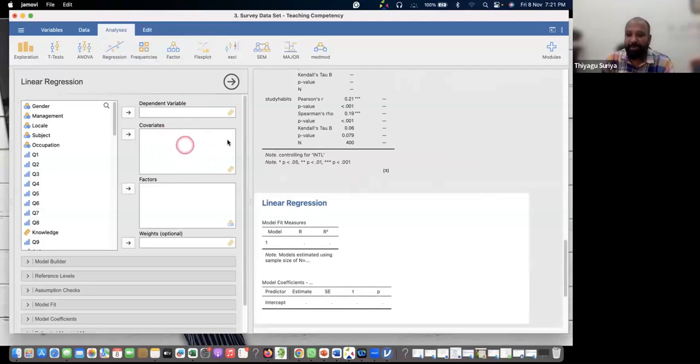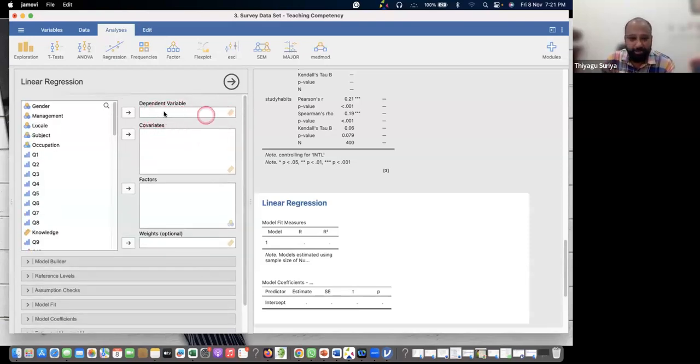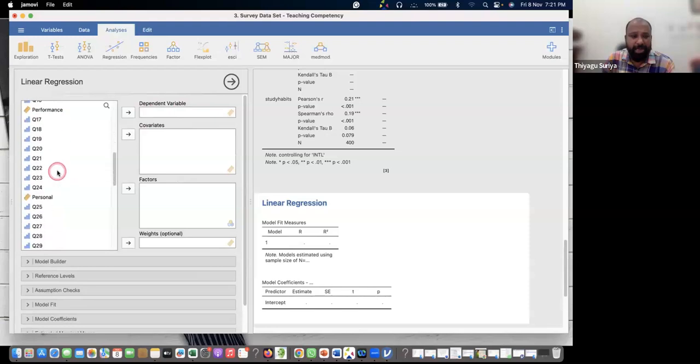The covariate is nothing but the independent variable. We can add two or three covariates. This is a great advantage of Jamovi. Even laymen like us can get some conceptual understanding about statistics because only one dependent variable is possible. Only one dependent, but the independent variable, the covariate, can be more than one.